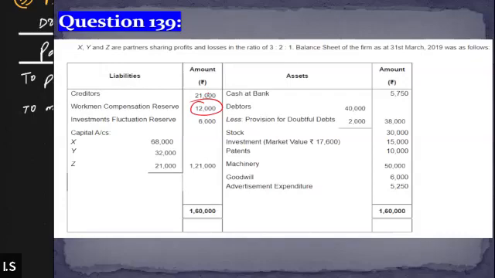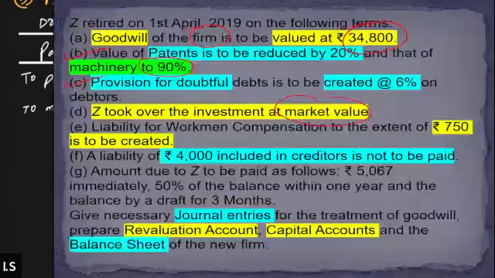We already anticipated that there might be a situation wherein we need to pay compensation to the workers, and therefore we already made an advance reserve of 12,000. But actually we need to pay only how much? We need to pay only 750 to the workman. So the liability that actually occurred is only for rupees 750.